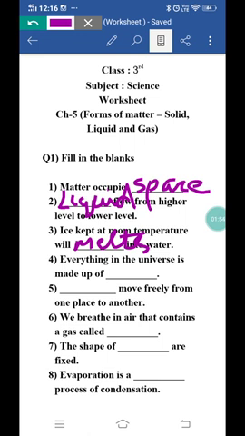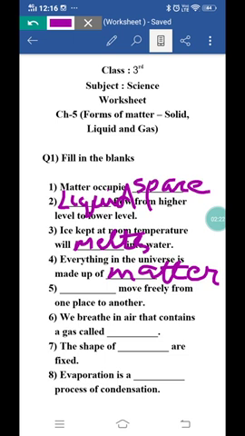Fourth is everything in the universe is made up of. Now we have studied that all the things that are surrounding us are matter and everything in this universe is made up of matter. So everything is made up of matter and we can categorize the things into solid, liquid and gas.